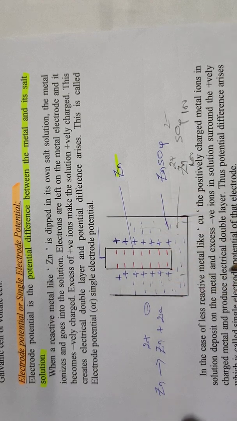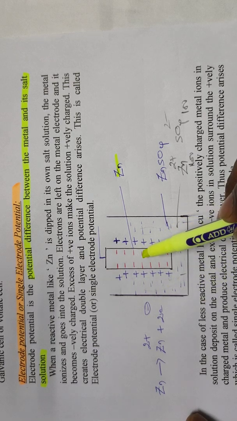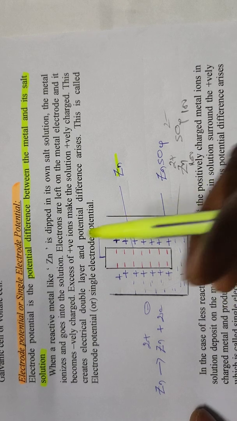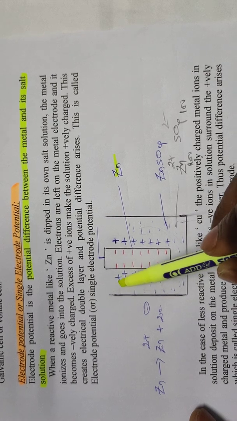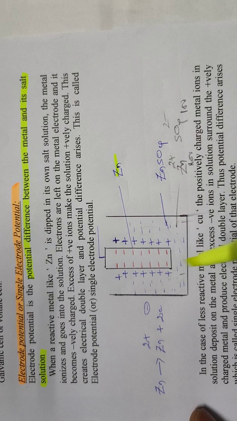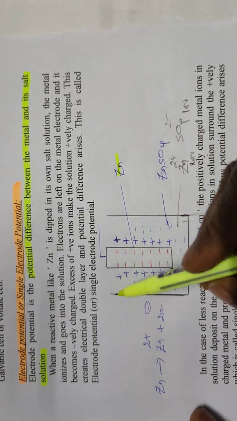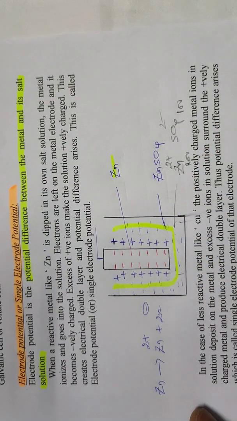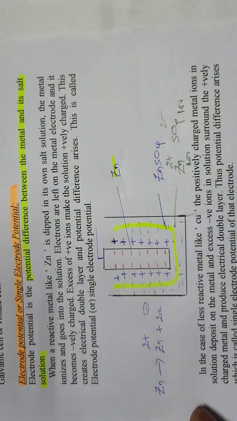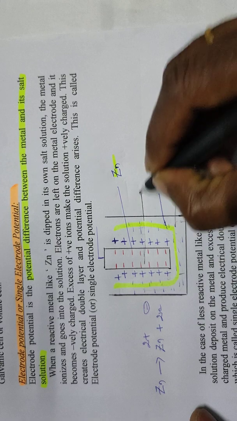These positively charged ions try to accumulate around the negatively charged electrode with some force. Plus plus plus, minus minus minus. This layer is called the electrical double layer. This causes a potential difference between the electrode and the solution.